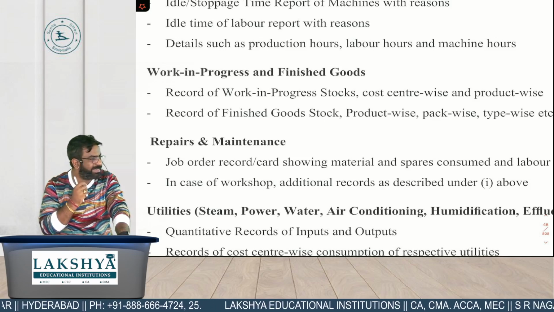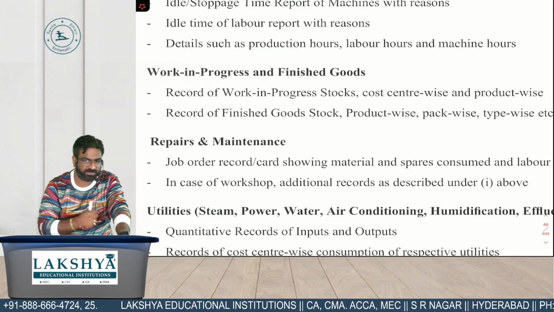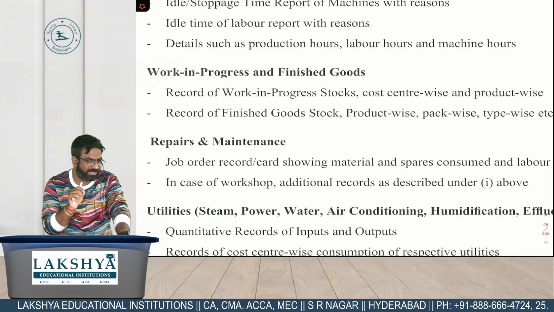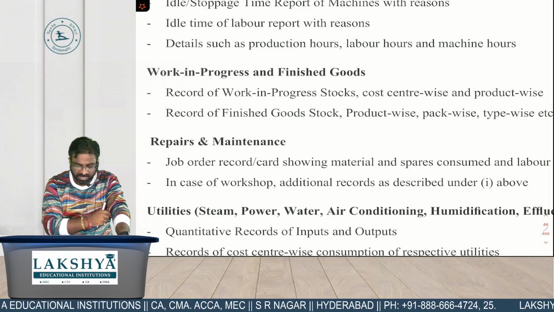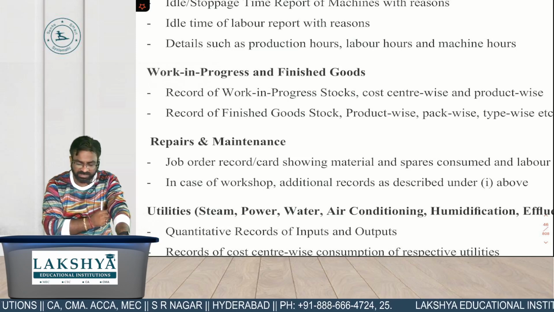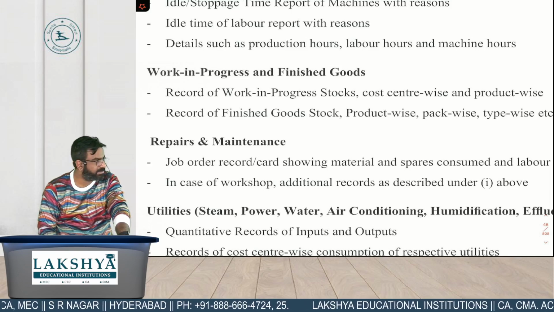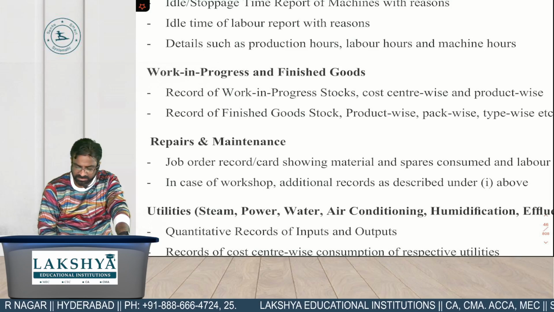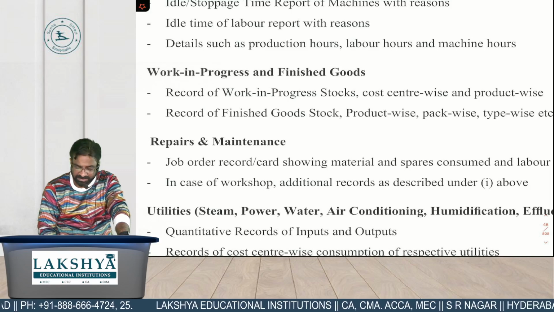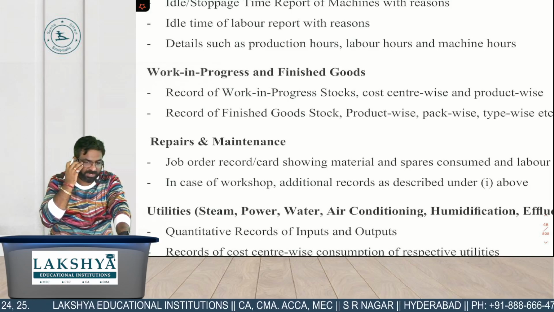Cost in relation to center wise, product wise. Bracket में लिख लो WIP. तो जब अपन WIP के रिकॉर्ड्स मेंटेन करते हैं, we maintain it center wise and product wise. And when it is FG, second point, cost relating to product wise, packet wise or pack wise, product wise, pack wise, type wise. FG, bracket में FG.